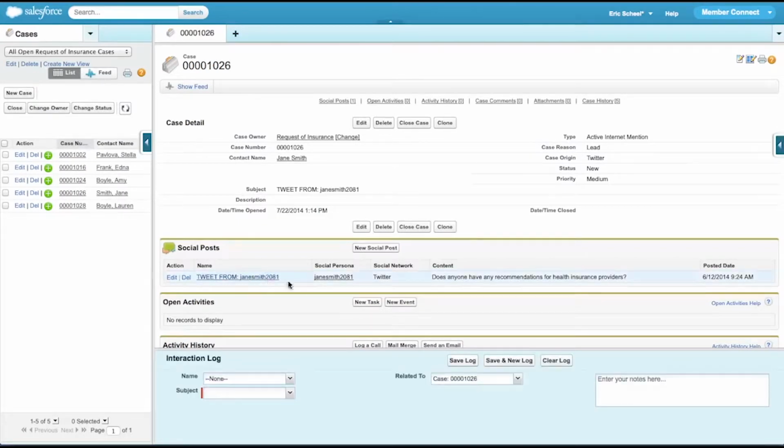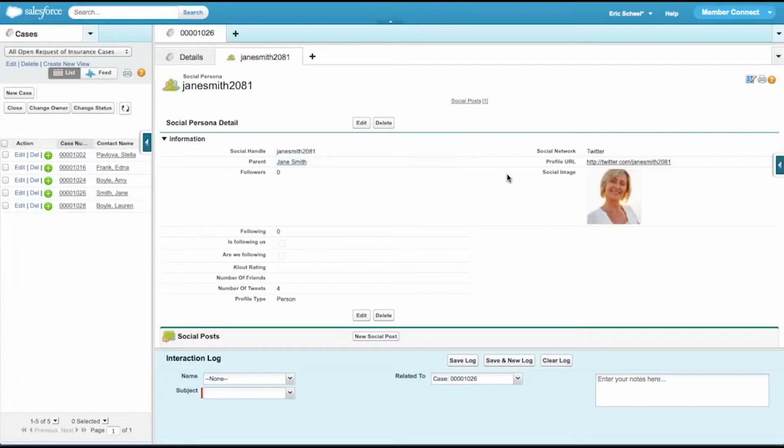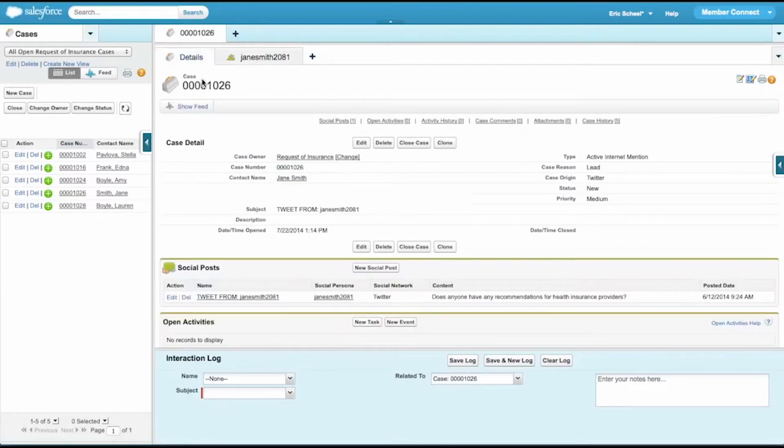Once clicked, you can see the original tweet and then some basic information on Jane. But the information that we have on Jane is still limited at this time. We don't know her address or location or her age, but we can respond to Jane via Twitter and engage her with additional content to see if we can provide her service.